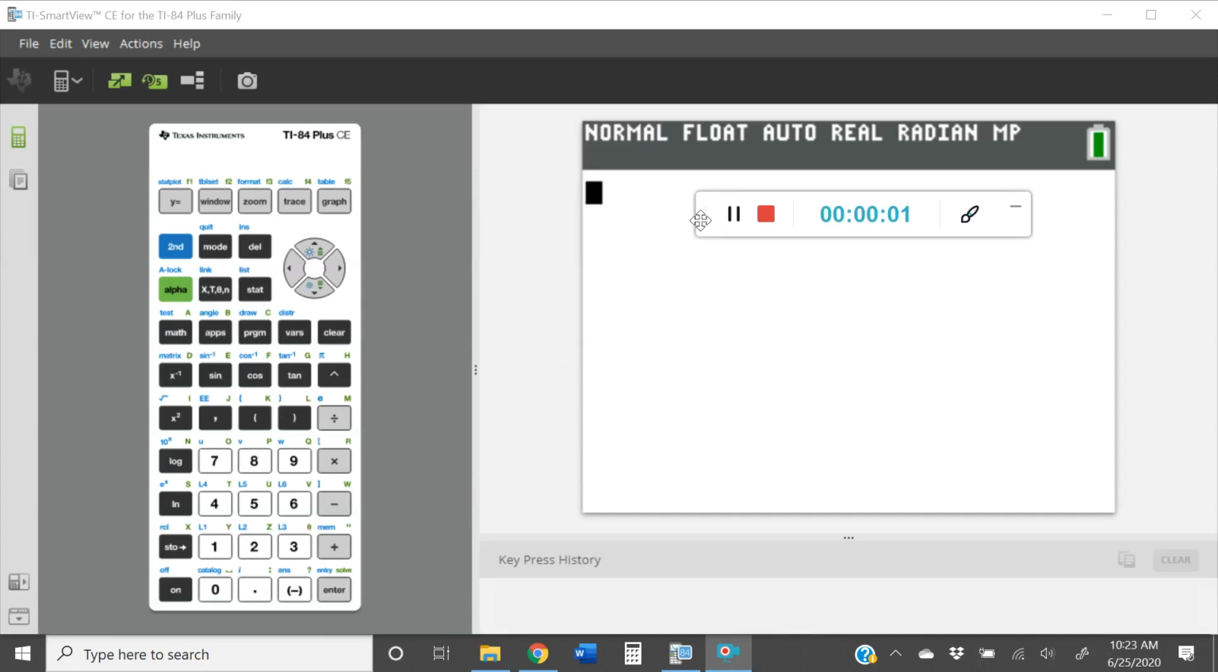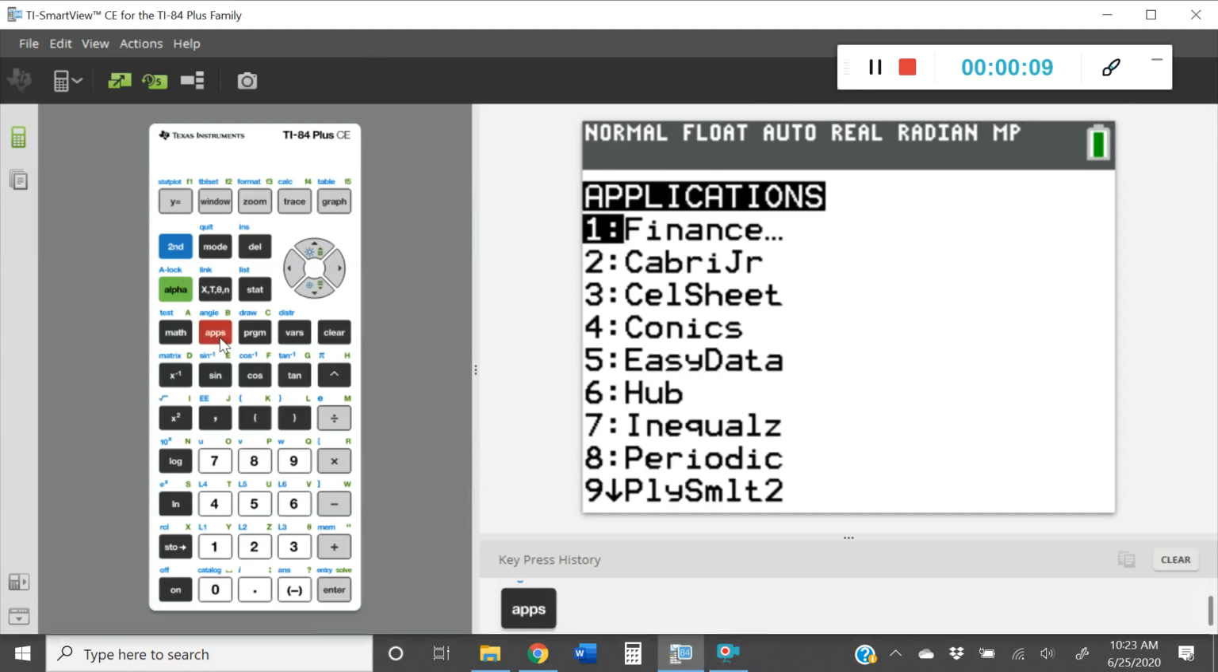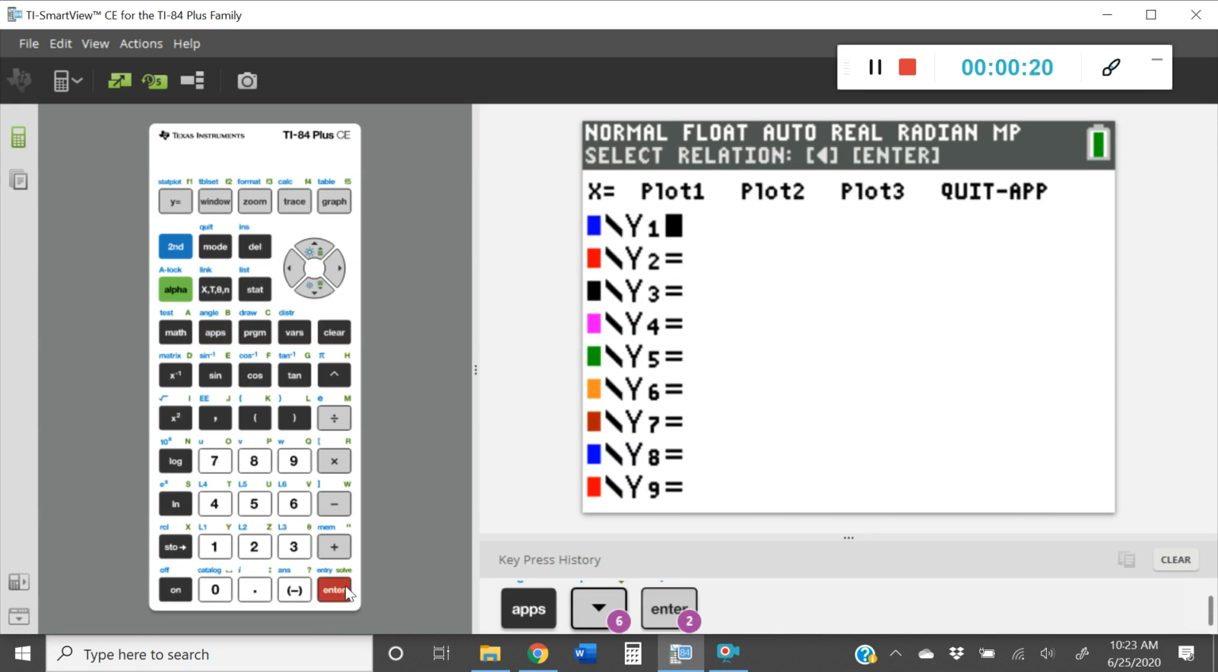In this lesson, I'm going to show you how to graph a linear inequality using the application on your calculator. So we're going to go to the button Applications, and we're going to search for the application that is Inequals. Mine is number 7 here. I'm going to press Enter, and then I'm going to press Enter again, and it'll bring me up to my